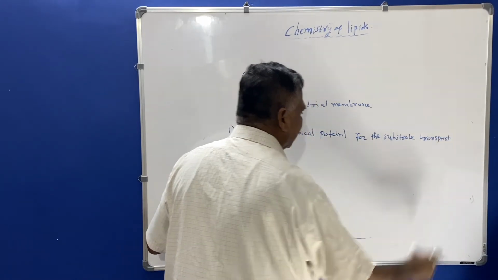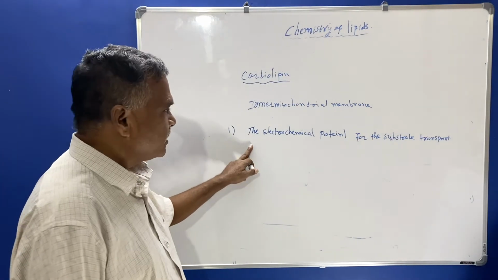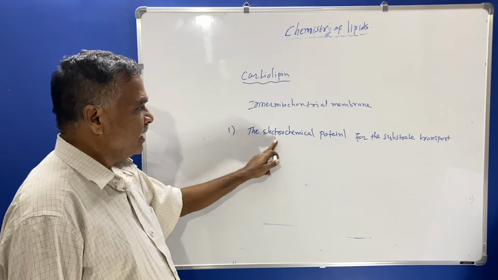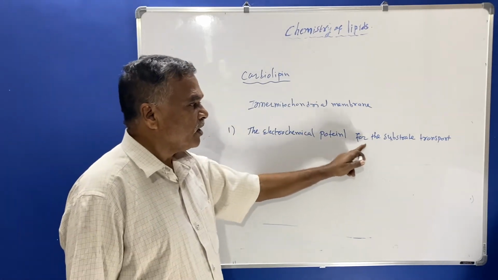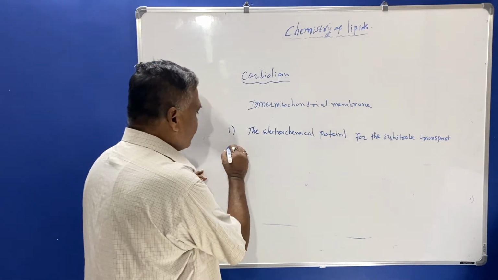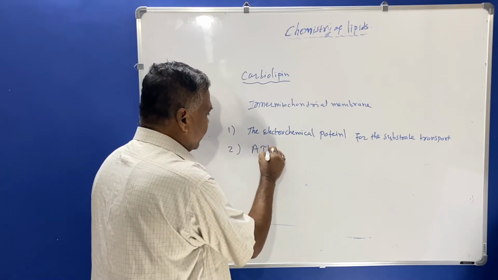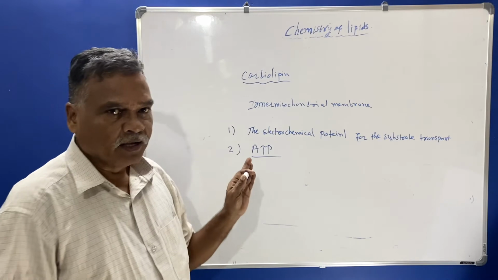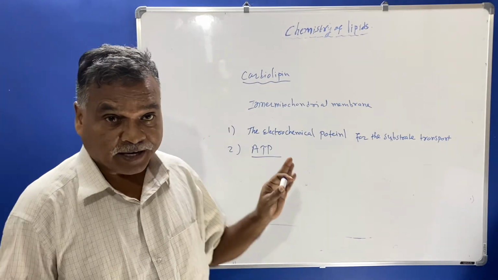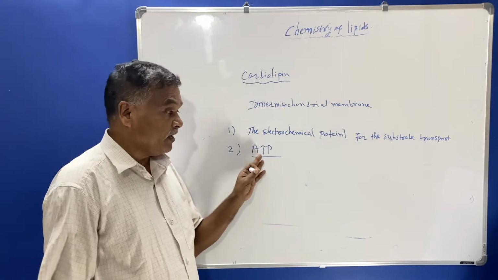So here the first function carried out by cardiolipin in our body is that it shows the electrochemical potential for the substrate transport, and it also synthesizes ATP in the body. ATP is nothing but adenosine triphosphate, which produces energy in the body.